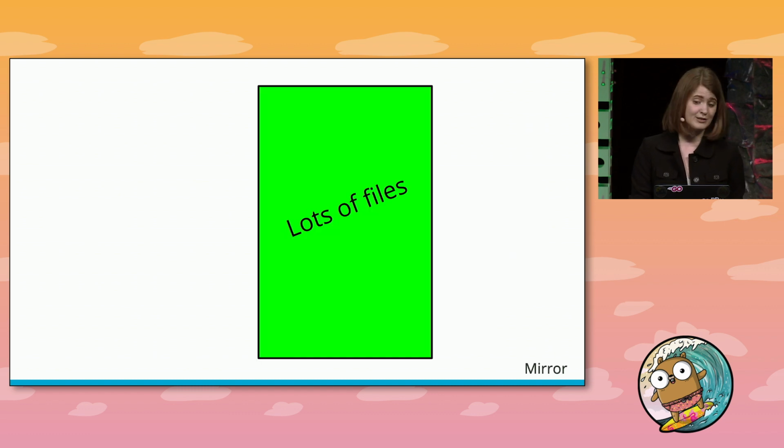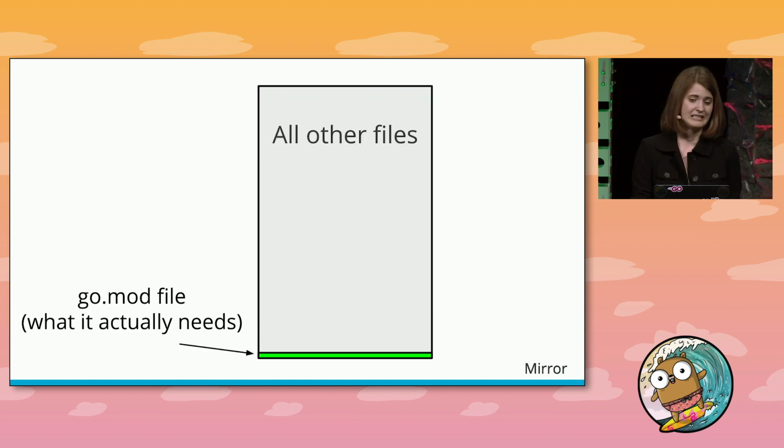So for the dependency resolution, this is what the Go command is fetching, and this is how much of that source it actually needs. Remember that the only thing the Go command needs to understand the dependencies of a module is a single go.mod file. So for a 20 megabyte module, it may only need a few kilobyte go.mod file to do this dependency resolution. That's a lot of storage on your system's cache that's going unused. It's a lot of wasted time connecting to an origin and pulling down a large file when it doesn't really need to do that right now.